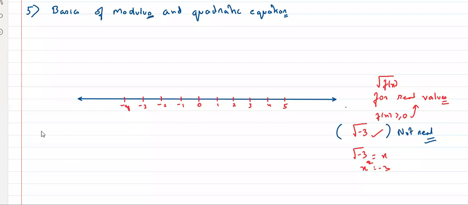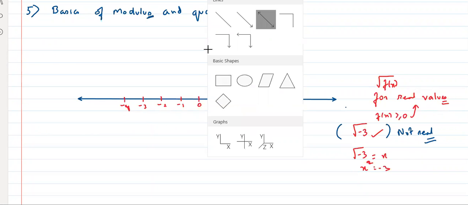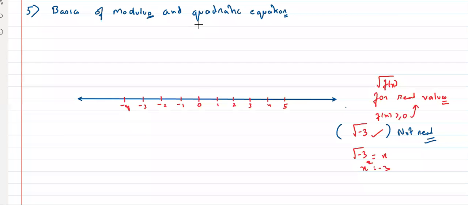So in the same way as we make the real number line, we have another number line like this. Yes or no? Think about it.